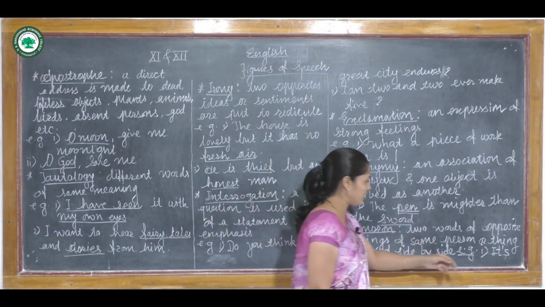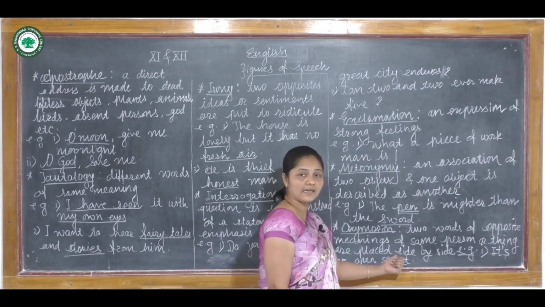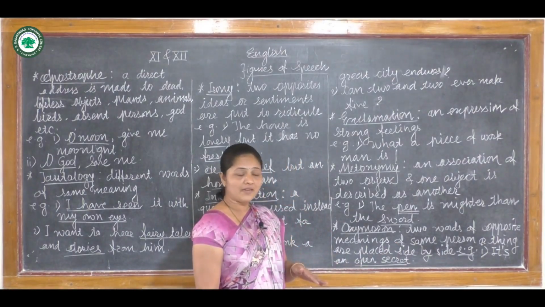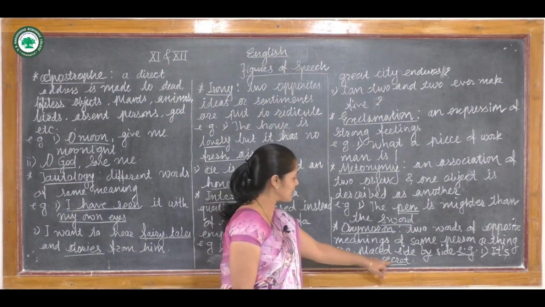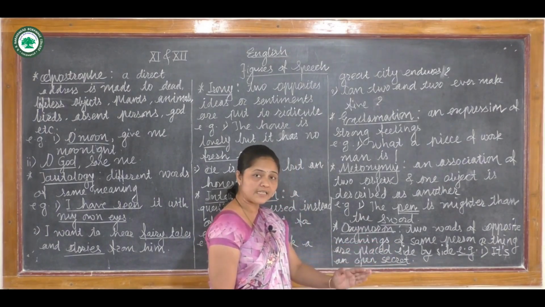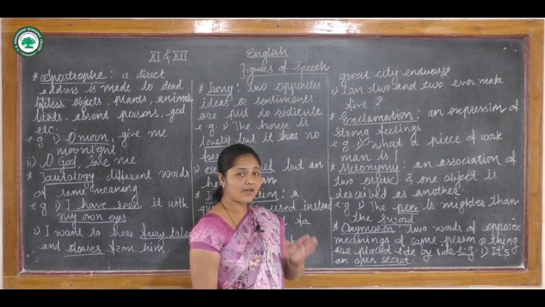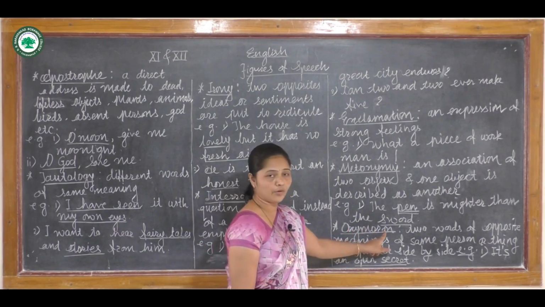Take an example: "It's an open secret." All of you know that a secret is never open, but here the two words open and secret are used, which are opposite. These two opposite words are placed side by side, very near to each other. So it is called oxymoron.